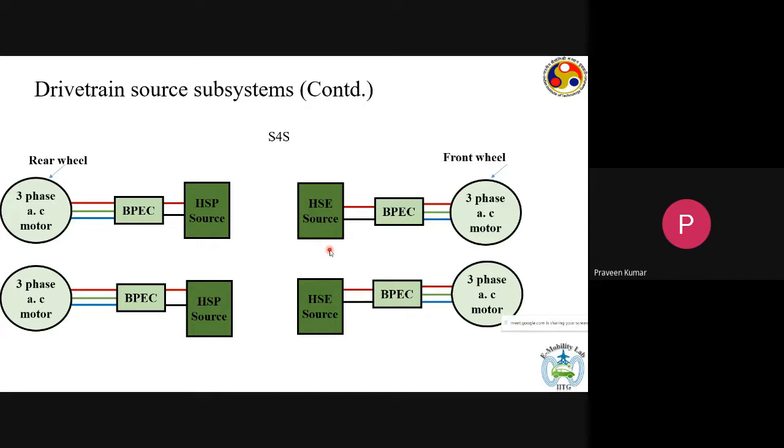These architectures are at present in developmental stage. We don't have any commercial applications as of now because it's a very difficult thing to achieve, and the control is a very major challenge because you have to control four independent motors, four independent power electronic converters, and four independent energy sources. But if this can be done effectively, then it is a very, very modular architecture. So maybe the wheels of the future will not just be a tire and rim and so on. It would have all this also included, which is a very likely scenario that we can see maybe 15 or 20 years down the line.